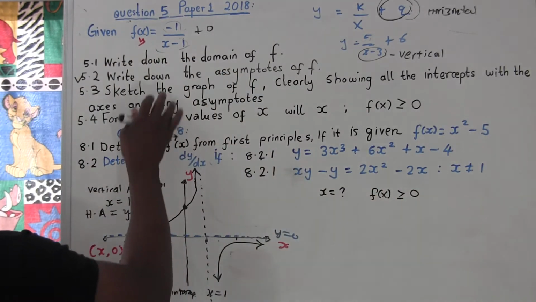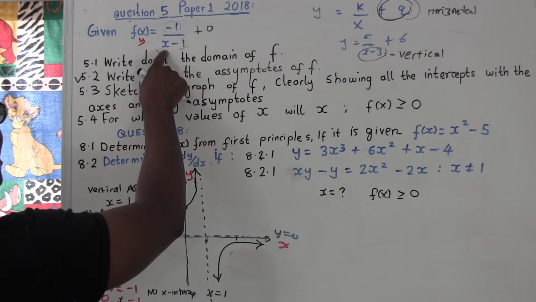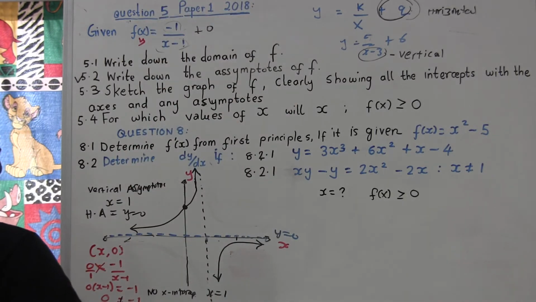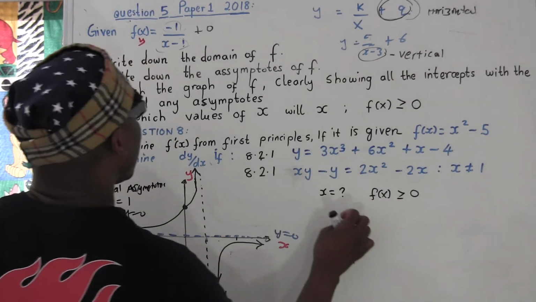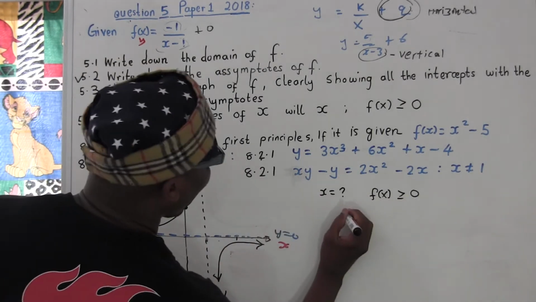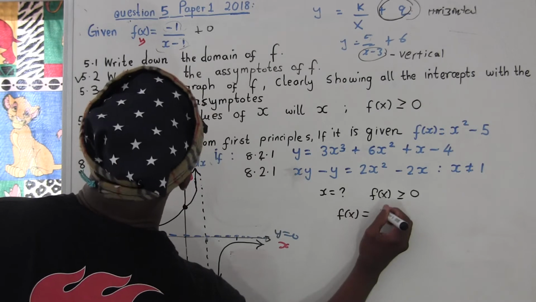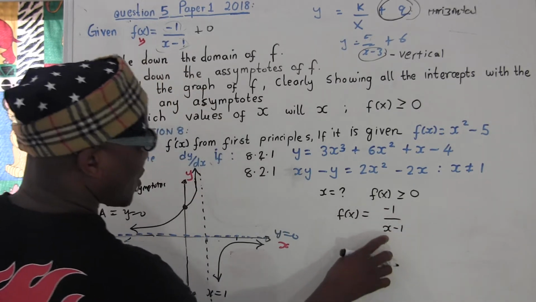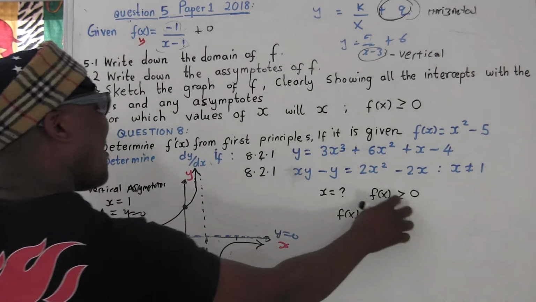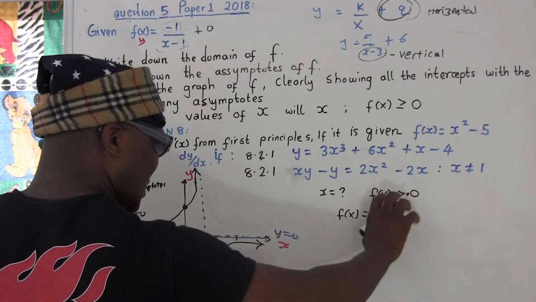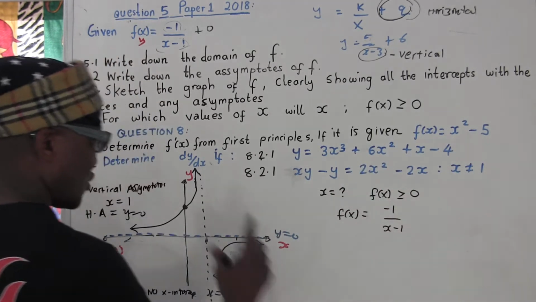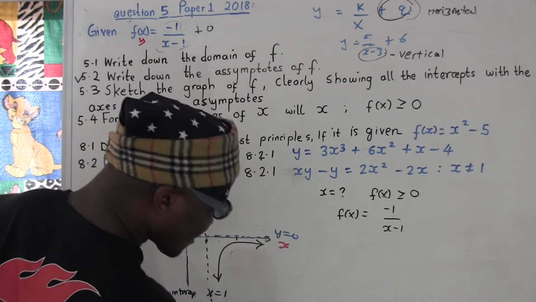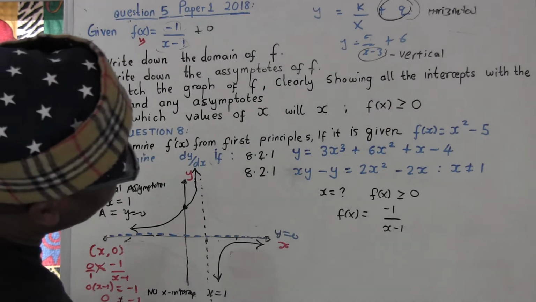So in other words, if you want to know which value of x, if I put it here, is going to give you everything here bigger than 0, or equal or greater than 0. So now I'm thinking, okay, I got f of x here, and then I have a negative 1, and then I have a x minus 1. So which number should I put here? It's going to give me everything here equal to 0, like it has to be equal or greater than 0. Okay, so now I'm thinking, if it's me, there's a lot of ways I can do it.